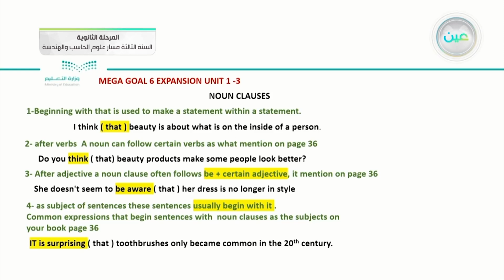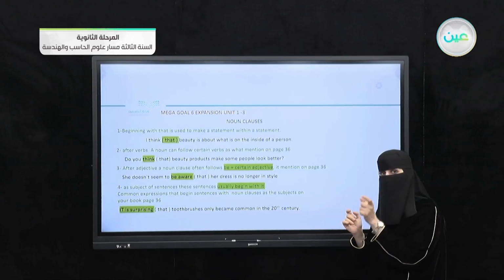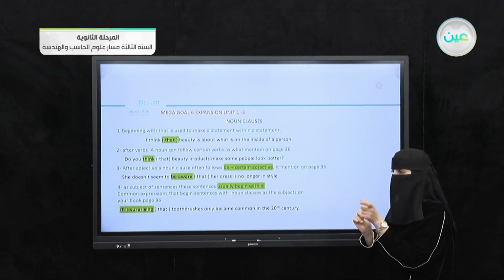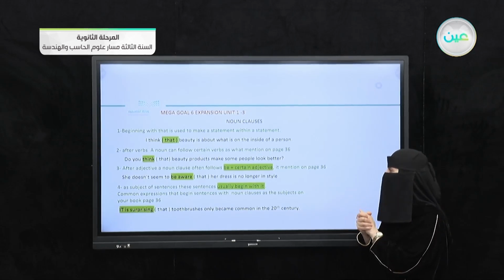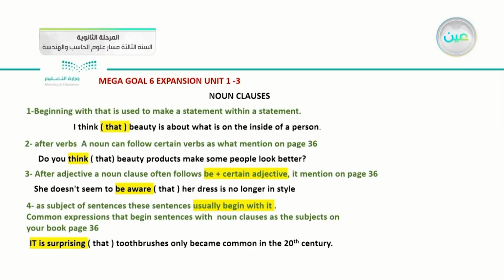Not all adjectives can be used with noun clauses; there are only certain adjectives mentioned in your book. Number 4, the last one, we can use it as a subject inside the sentence, as we applied in these examples. We usually begin our sentence with it. Does it make sense to you?